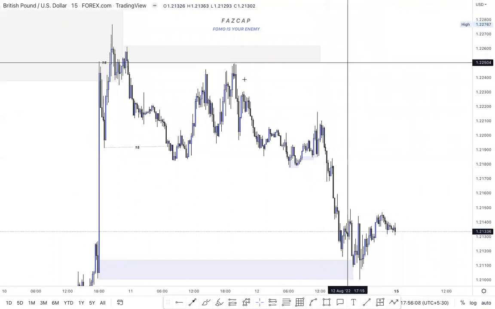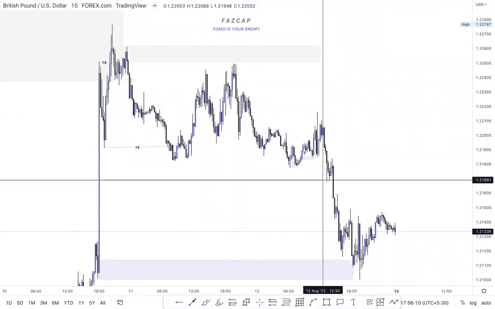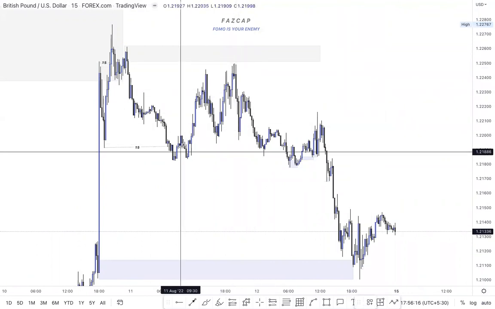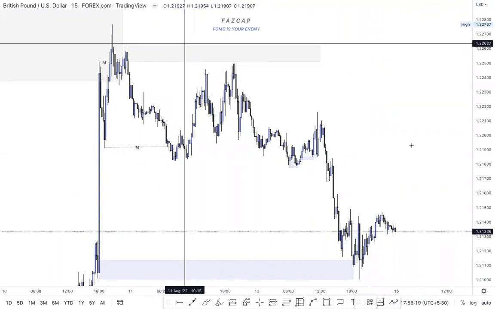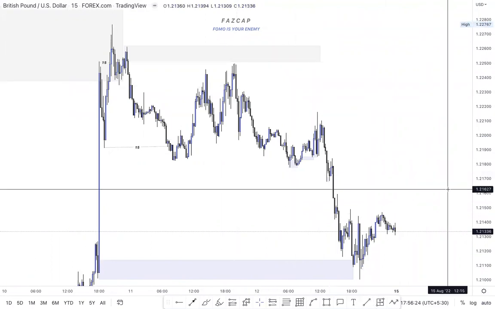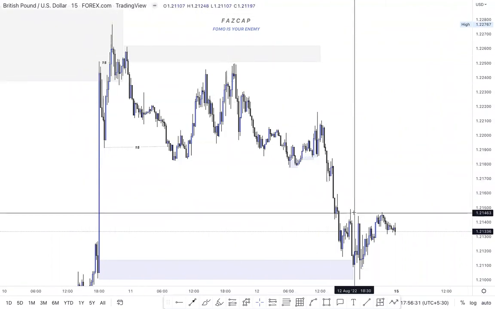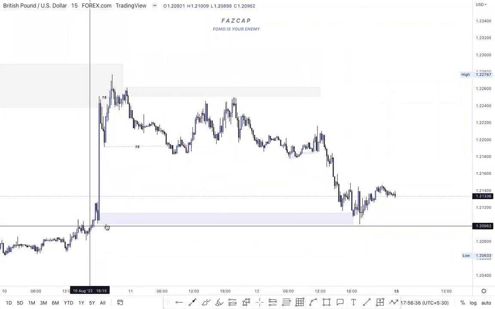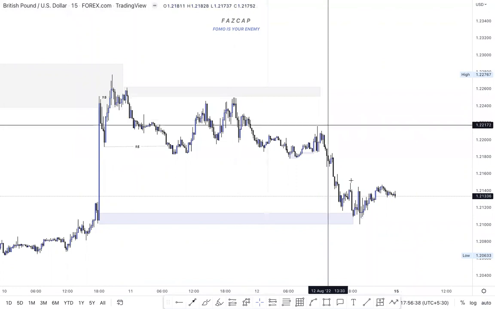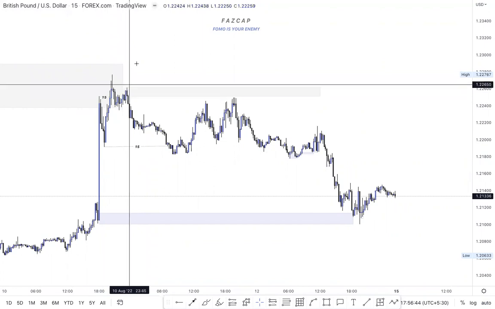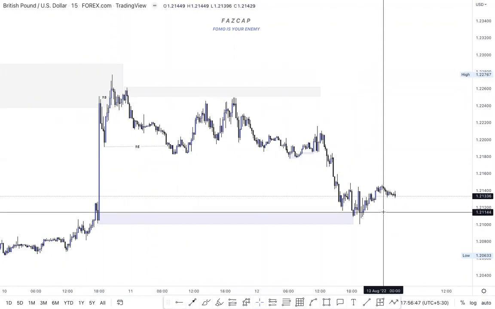What I believe is this is all a build up of liquidity. This is the build up liquidity before breaking this. I believe all of this is build up liquidity right now. I'm not saying that all of this will be taken out, but I am expecting it, that all this liquidity will be taken out in a further upside or downside. It can happen after this break of structure or before this. I believe the market will come to the extreme.